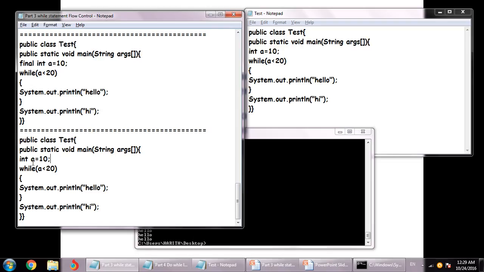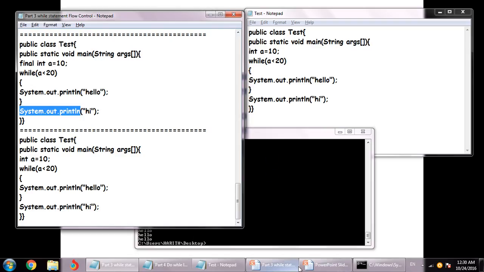Now over here we have a as 10, but this is a variable, so this is not the responsibility of the compiler, and this will be the responsibility of the JVM. Over here it's final, so the compiler will replace that with the constant value, and it will compare not a but 10 less than 20, and it will find that this statement is true, and it's going to flag the error that this over here is not reachable, right? So this is one thing related to the while statement.